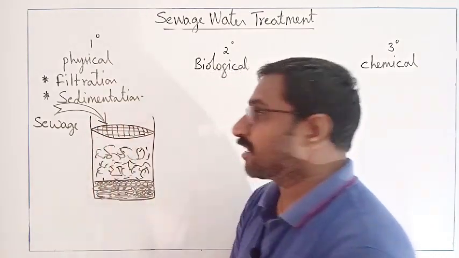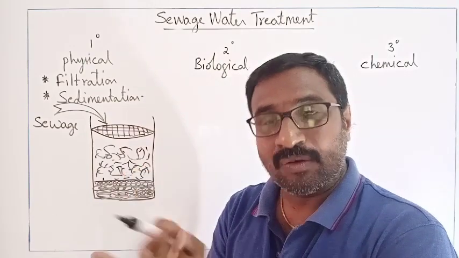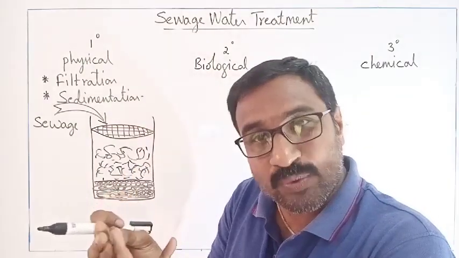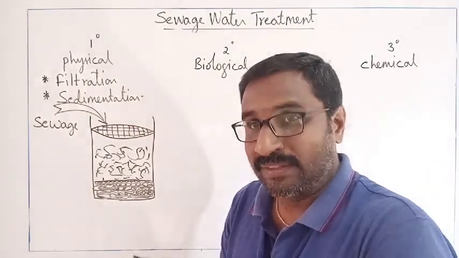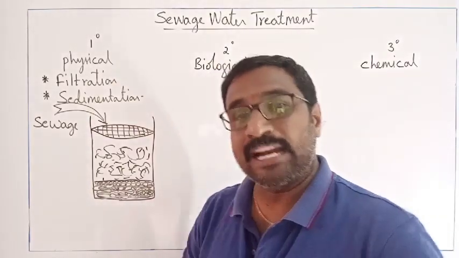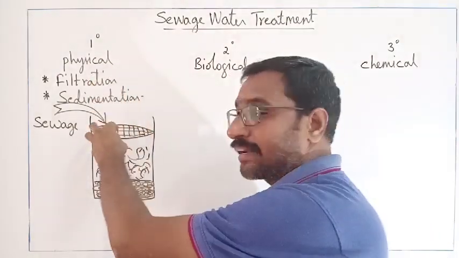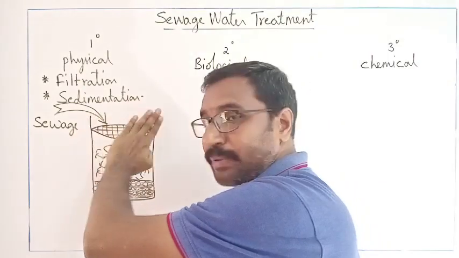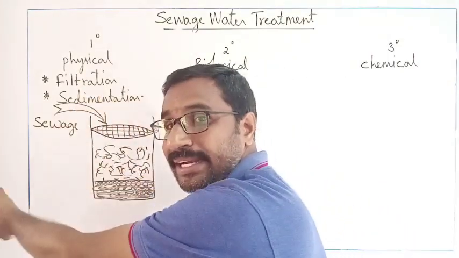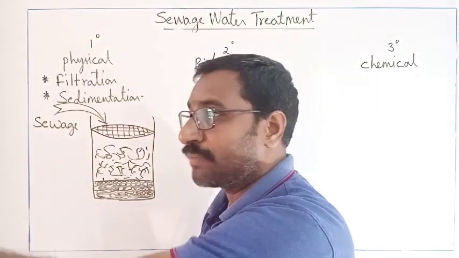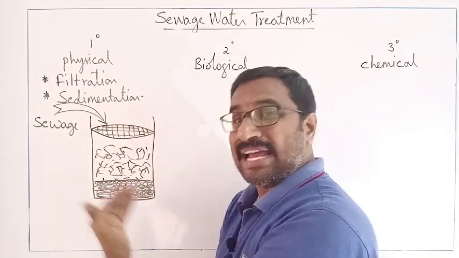What is this filtration? When we throw the sewage, whatever thermocol is there, whatever dead plants are there, whatever dead bodies are there. Simple example, if we are talking about the Ganga river, dead bodies will be thrown directly into the water. Those also will be there. All these solid materials will be separated, dried, powdered and used as manure. That is one. What is the other?